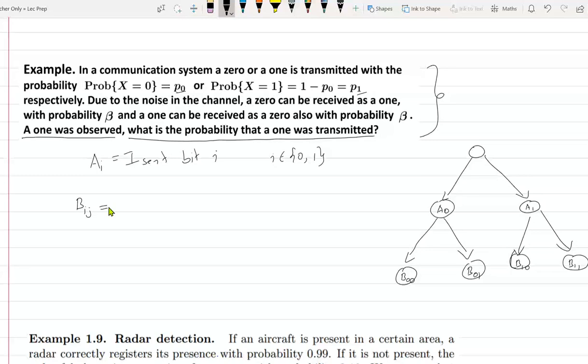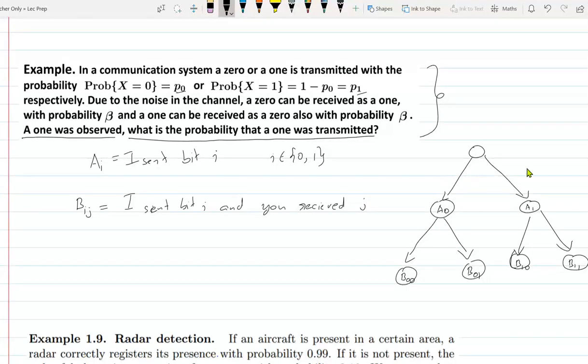What do you think the event Bij is? Bit received to the receiver. But B has two subscripts, I and J. I is the bit which is sent and J is the bit which is received. I sent bit I and you received bit J. That is Bij.